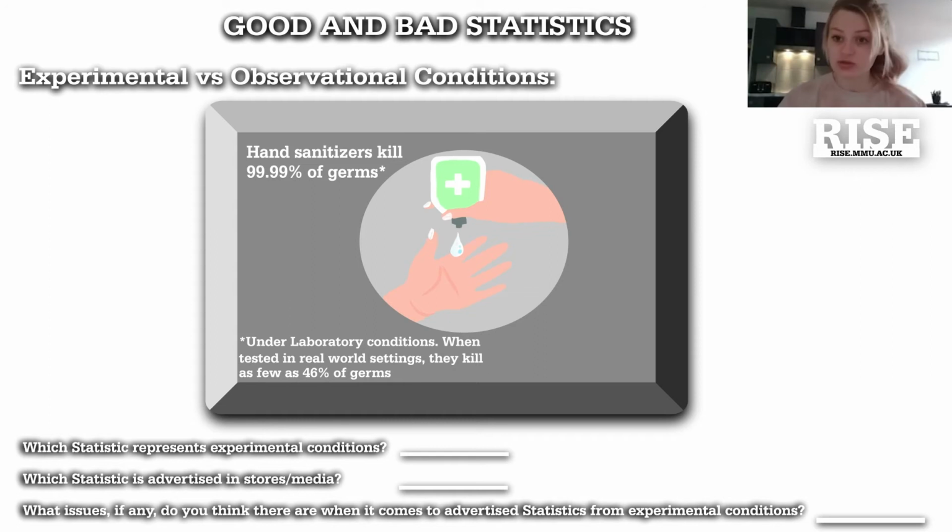However, in observational conditions, that would be when we are using the hand sanitizer. So we might use a hand sanitizer and then we might touch something and straight away we're transferring germs onto us. So that's more of a real life setting. So the statistic that represents experimental conditions would actually be the 99.99% because that is what's happening within the laboratory.